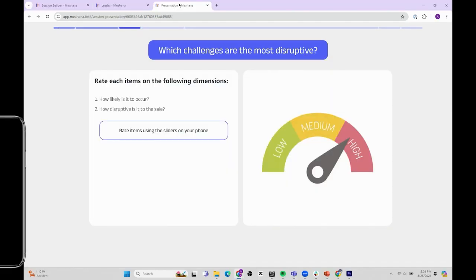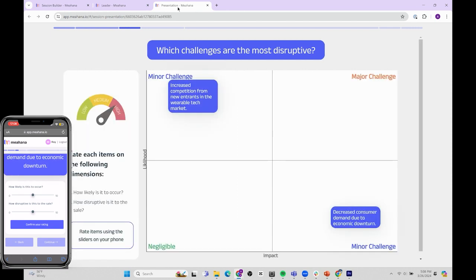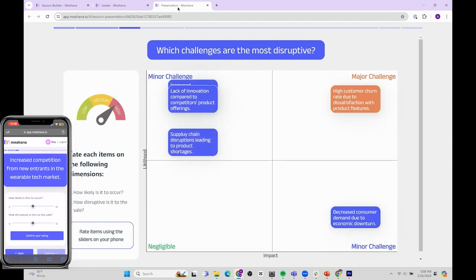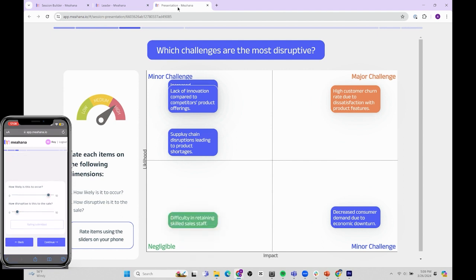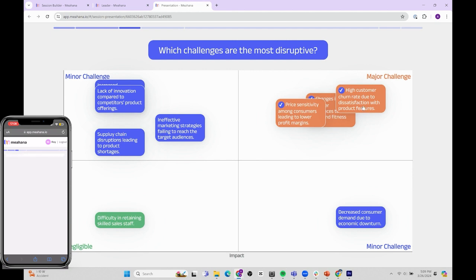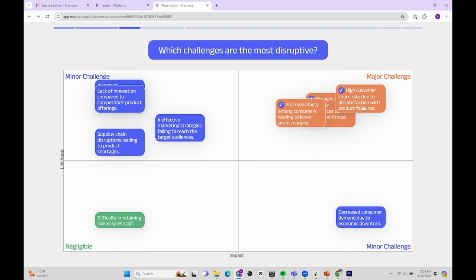Next, they have participants rate all of these ideas across 2 dimensions using the matrix ranking activity. How likely is it to occur, and how disruptive is this to the sale? When everyone has rated the ideas, the results are displayed as a matrix, and Diamond Dogs can select the items that were rated high on both dimensions for further exploration.